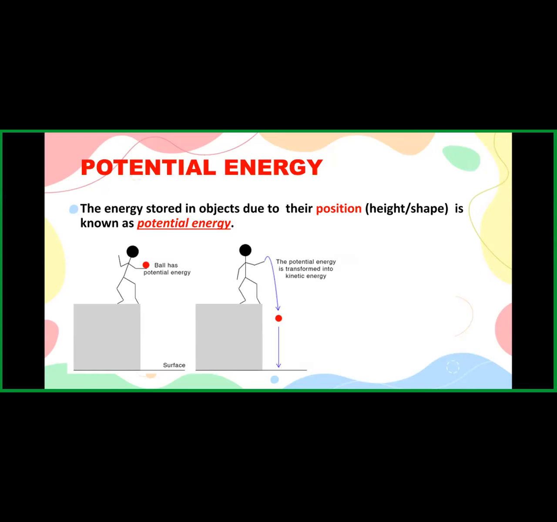And we know that the definition of kinetic energy states that energy stored due to motion is known as kinetic energy. So let us see another example. Hammer. The hammer is taken up to a certain height, so energy is stored in the hammer due to height. So here the hammer has potential energy. Now we will understand the concept with the help of a short video.